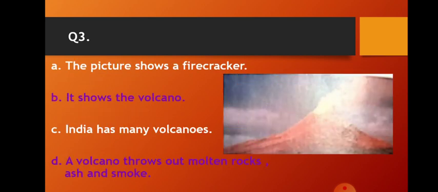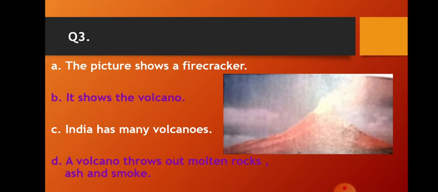Question number 3. The picture shows a firecracker. It shows a volcano. India has many volcanoes. A volcano throws out molten rocks, ash and smoke. So, do you know what a volcano is?